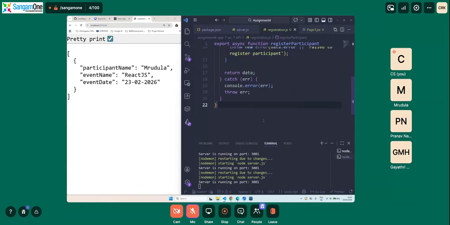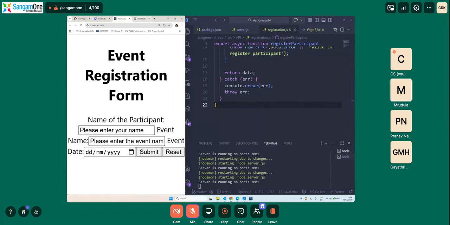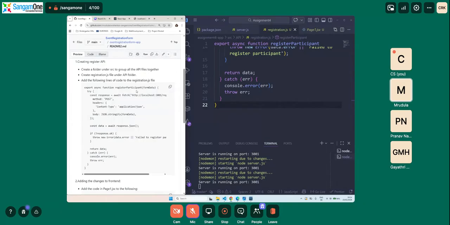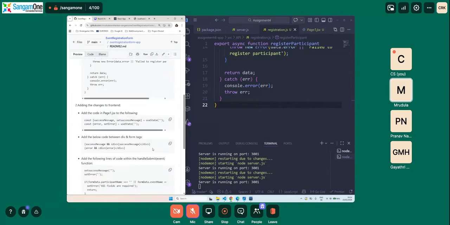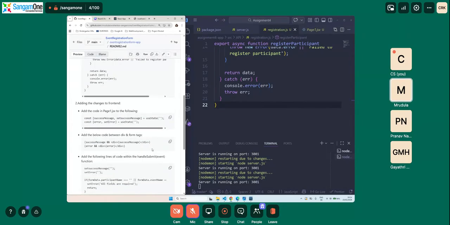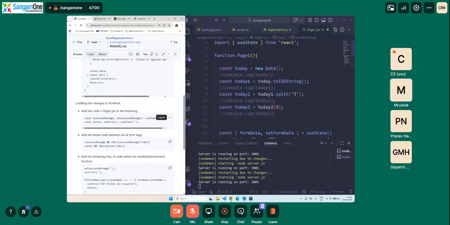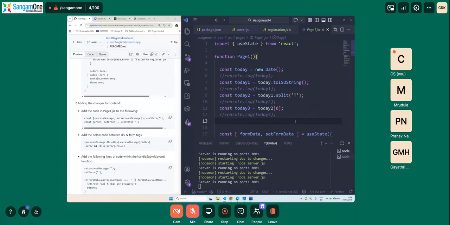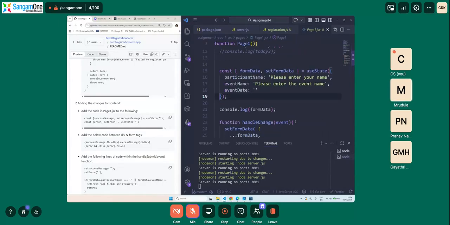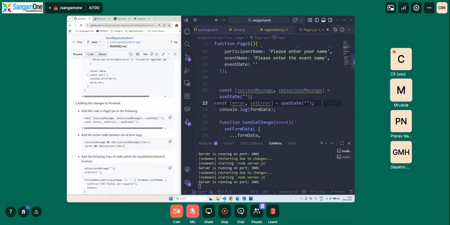Okay, we are going to save this. We will go back to the React app, and then we are going to add some changes to our page1.jsx. Okay, we are going to have a success message and an error message in our page1.jsx. So we are going to copy this and we are going to add it at the beginning with other variables. Okay, we are going to add it after our form data.